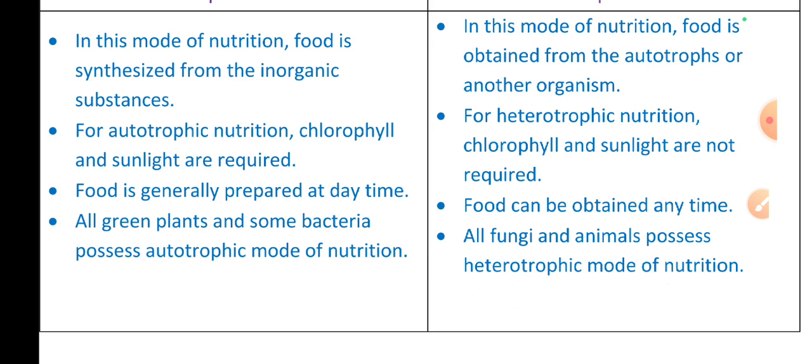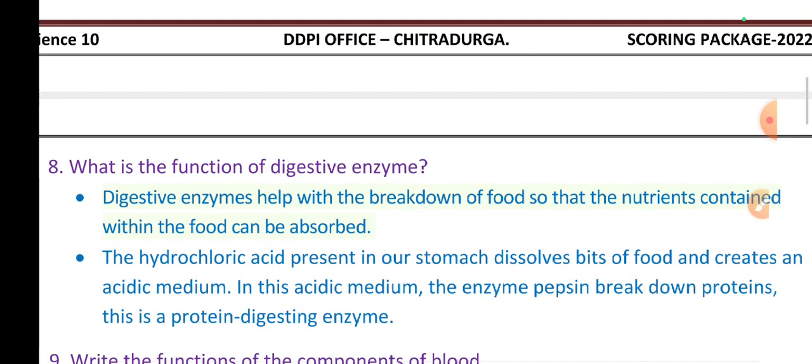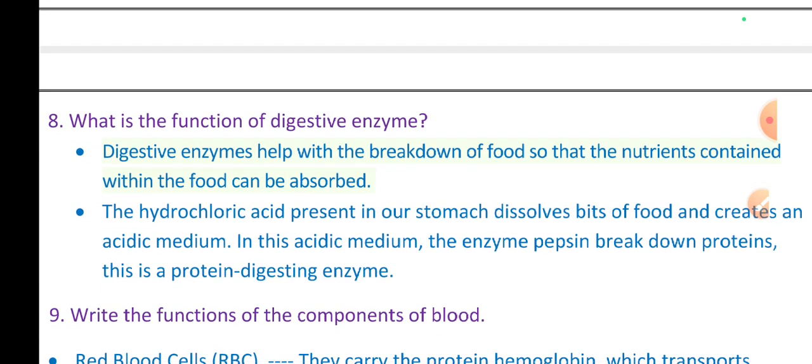Food is generally prepared in the daytime in autotrophic nutrition. Food can be obtained anytime from other organisms in heterotrophic nutrition. All green plants and some bacteria possess the autotrophic mode of nutrition. All fungi and animals possess the heterotrophic mode of nutrition because for their food requirement they depend on others.